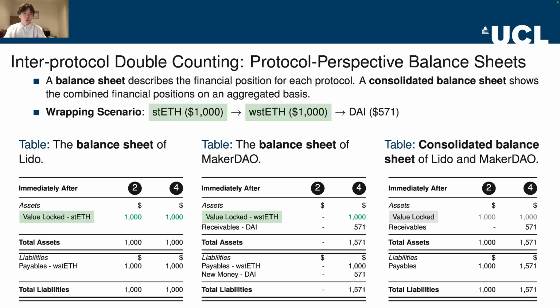For the wrapping scenario, when the user deposits the $1,000 stETH into Lido to generate $1,000 wstETH, the value of the DeFi ecosystem is $1,000. However, if we further deposit the receipt token wstETH from Lido into MakerDAO to issue another receipt token DAI, the TVL will be $2,000 under the traditional TVL measurement. The balance sheets are expanded and the TVL is double counted due to the existence of the wstETH. In the consolidated balance sheet, the TVL is adjusted to $1,000 after eliminating the value associated with the wstETH.